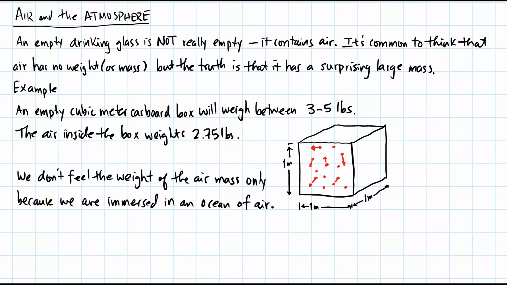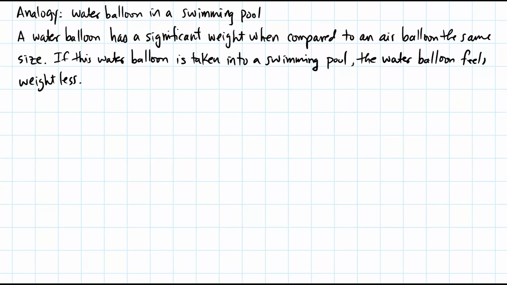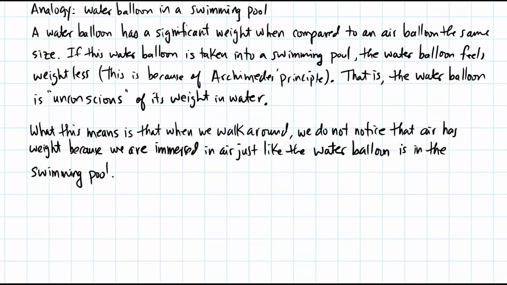We don't feel the weight of the air mass only because we are immersed in an ocean of air. To give you a sense of this, I want to go over an analogy of a water balloon in a swimming pool. A water balloon has a significant weight when compared to an air balloon the same size. If this water balloon is taken into a swimming pool, the water balloon feels weightless. This is because of Archimedes' principle. That is, the water balloon is unconscious of its weight in water. What this means for us is that when we walk around, we don't notice that air has weight because we're immersed in air, just like the water balloon is in the swimming pool.